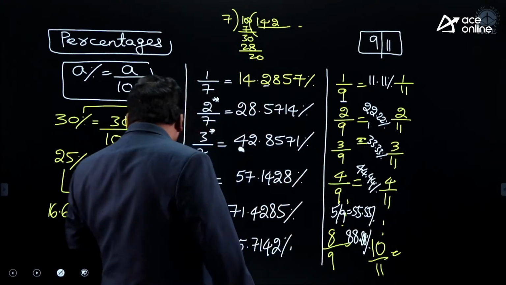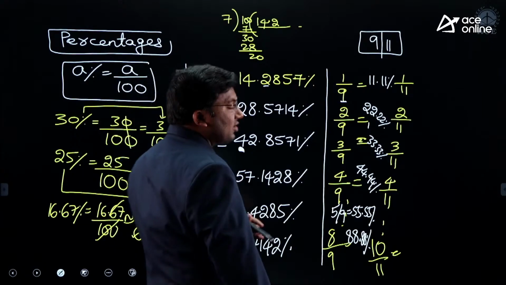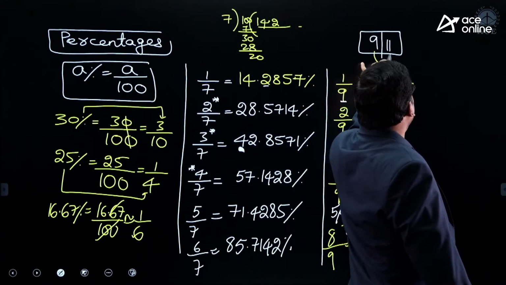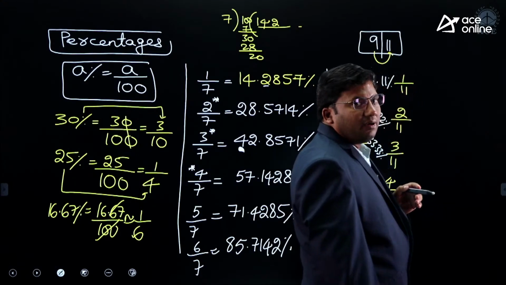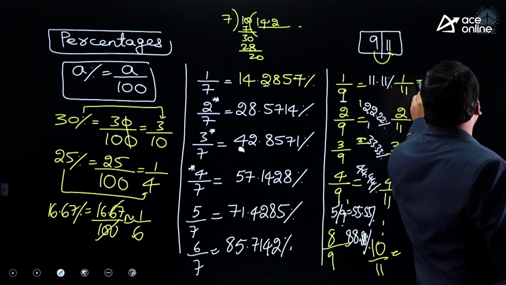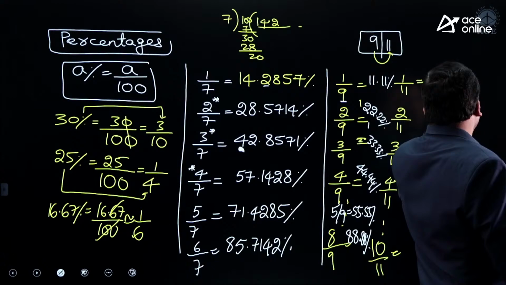I hope the concept is clear. Reverse is also true. If the denominator is 9, take the numerator, multiply by 11, write down twice. Reverse: if the denominator is 11, take the numerator, multiply by 9, write down twice.